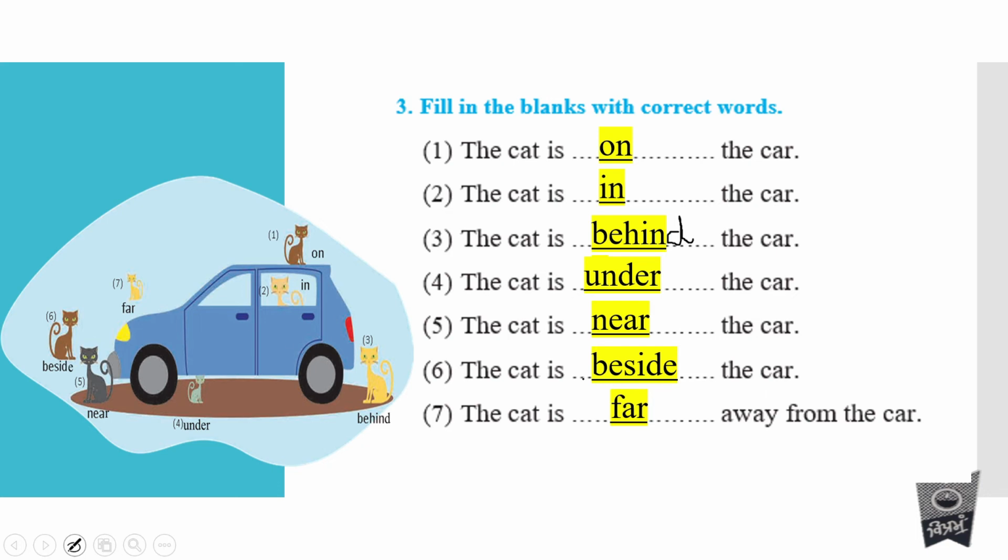Sixth one, the cat is beside the car. And the last one, seventh one, the cat is far away from the car. So every spelling is given, the numbers are given. What you have to do is just copy it in the fill in the blanks which are given below your picture. This is on page number 41.